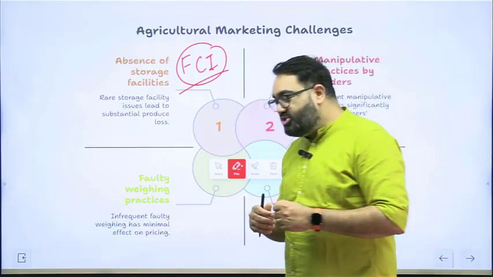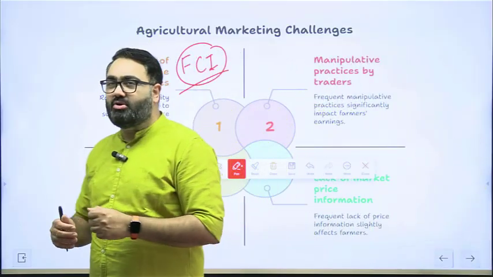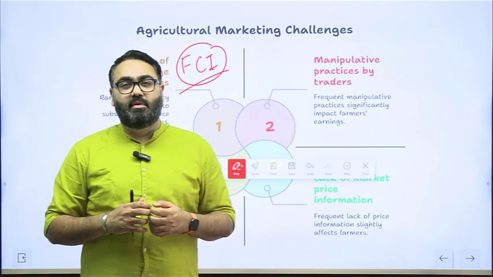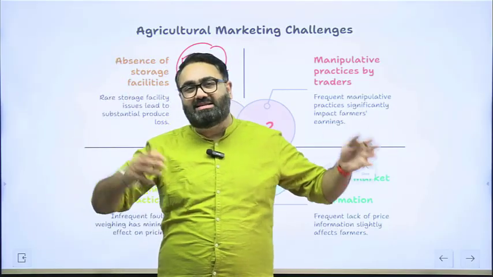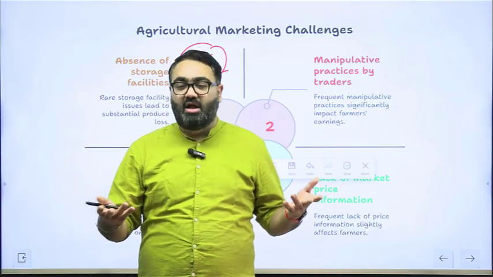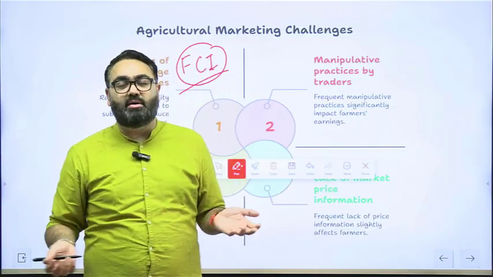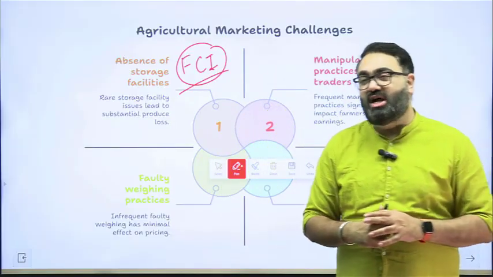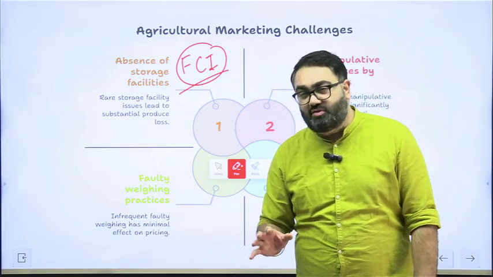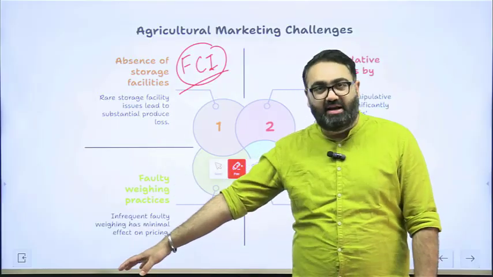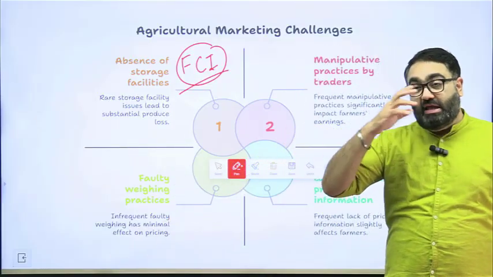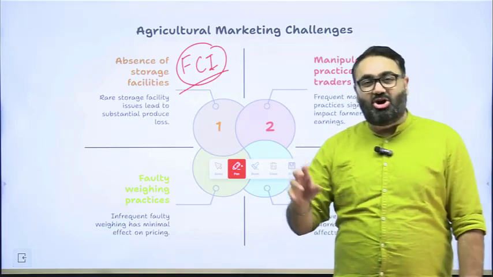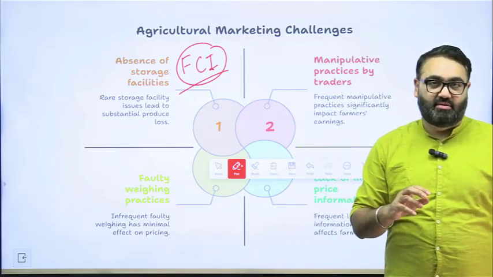The problem with storing produce outside the godown is that it is all susceptible to weather. Imagine you are keeping grains outside the godown. If it rains, it is all gone, it's all destroyed. That's a big problem that we are facing. So not just is there a shortage of storage in private areas for the private farmers, even the Food Corporation of India, the government's own agency, does not have enough storage facility.